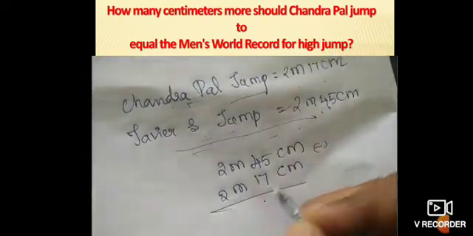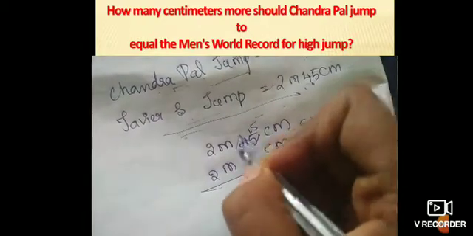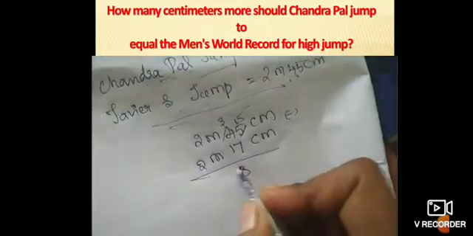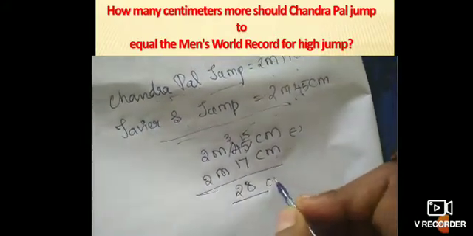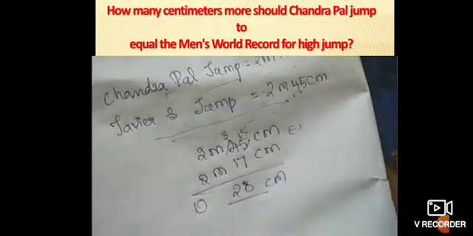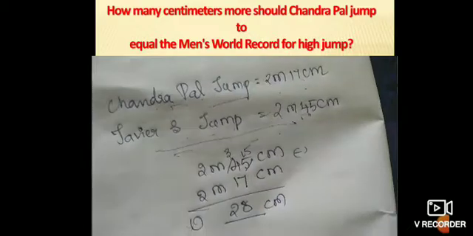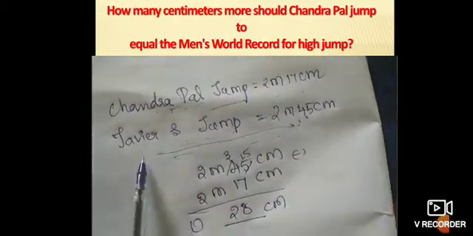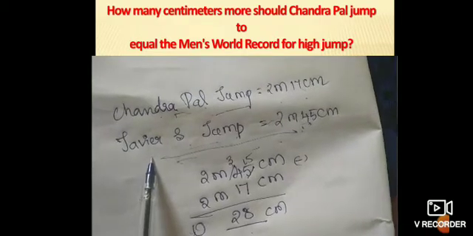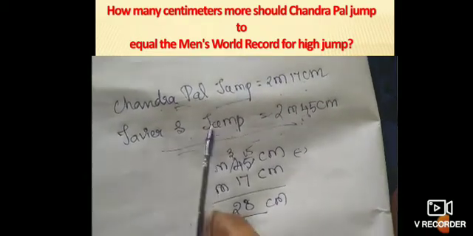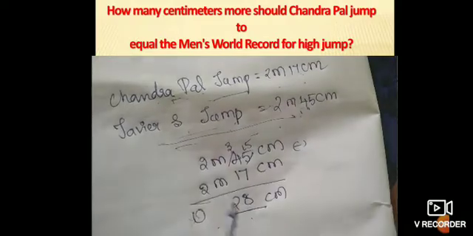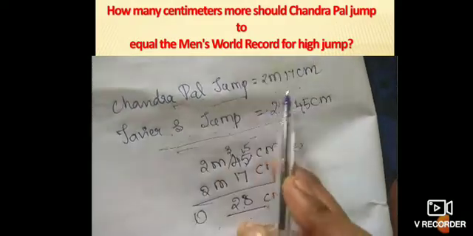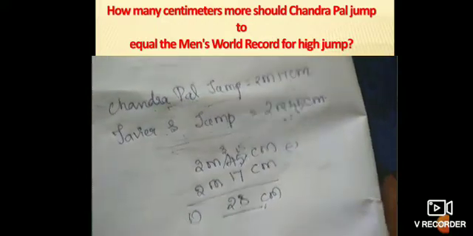Okay. So 15, 3. 8, 28. So 28 centimeter. This is 0. So Chandrapal needs 28 centimeter to equal Javier's jump, that is 2 meter 45 centimeter. That's all, children. So Chandrapal needs 28 centimeter to equal Javier's jump, that is 2 meter 45 centimeter.